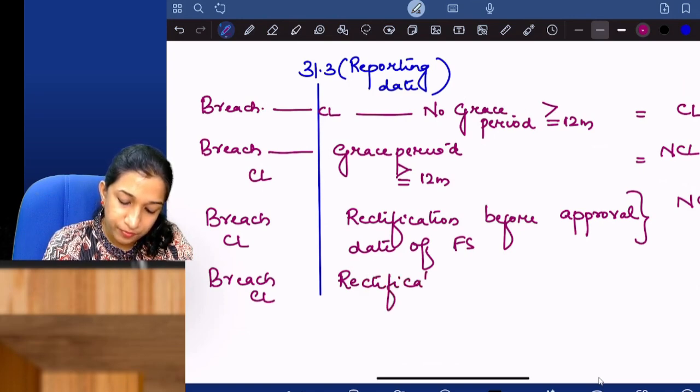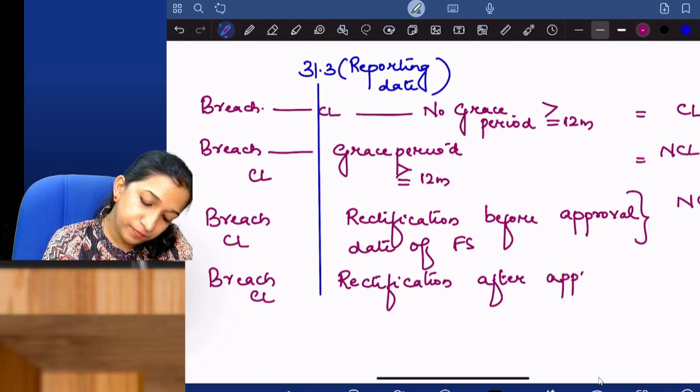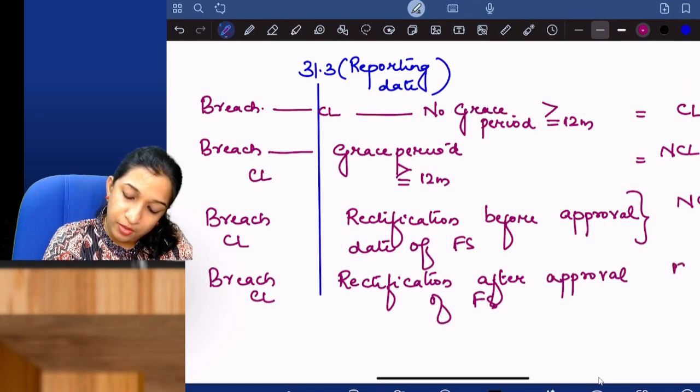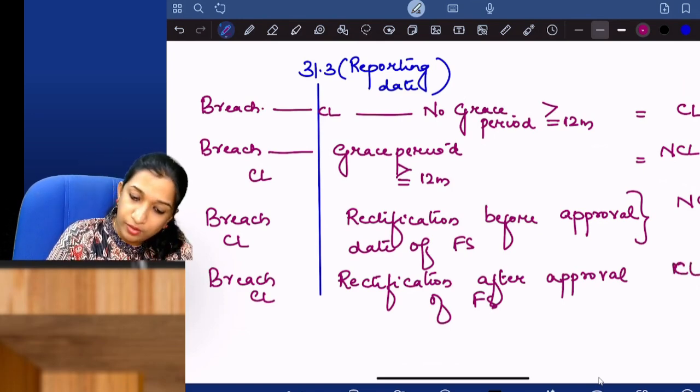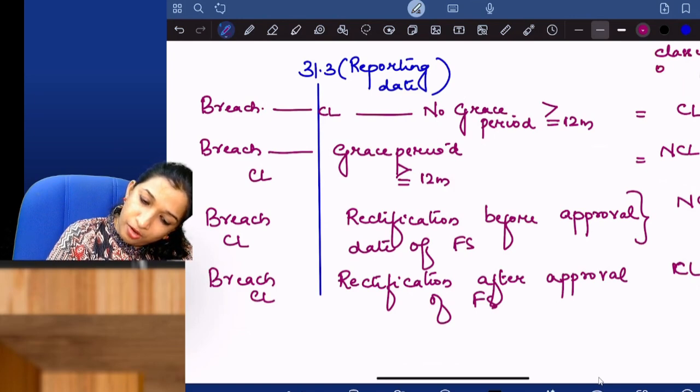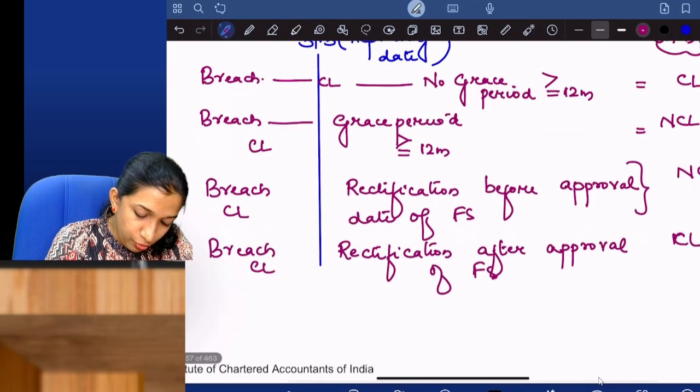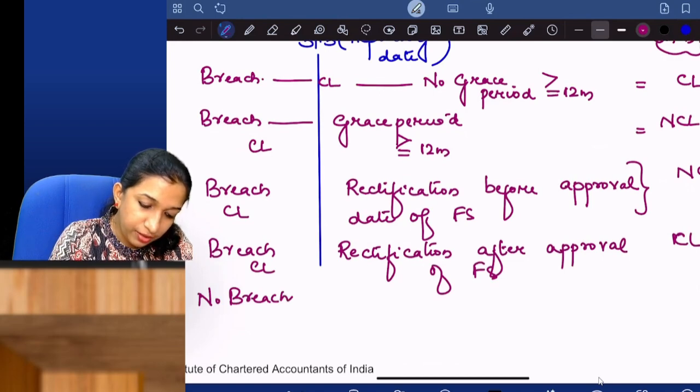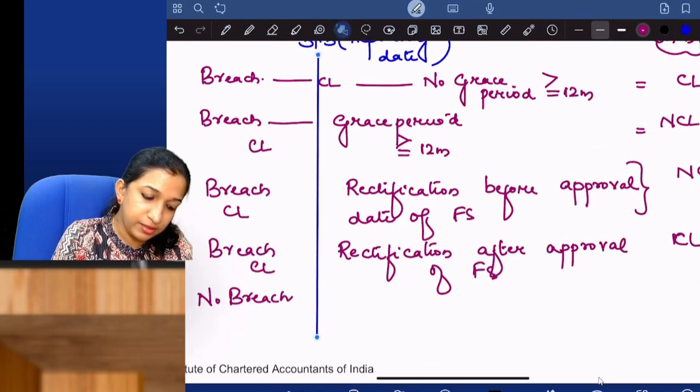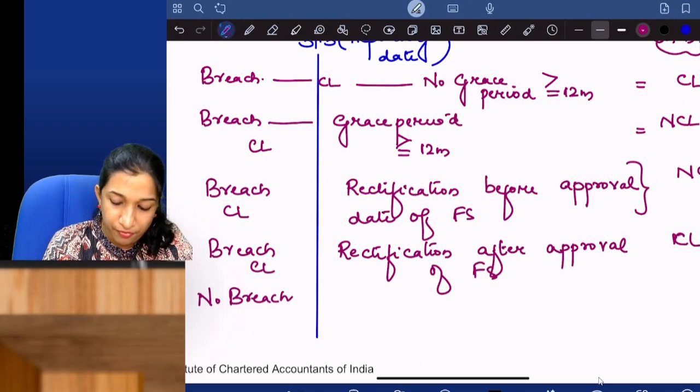Rectification after approval of financial statements. On the balance sheet date, so classification is on the balance sheet date, on the reporting date. If there is no breach before the reporting date, then definitely non-current liability.